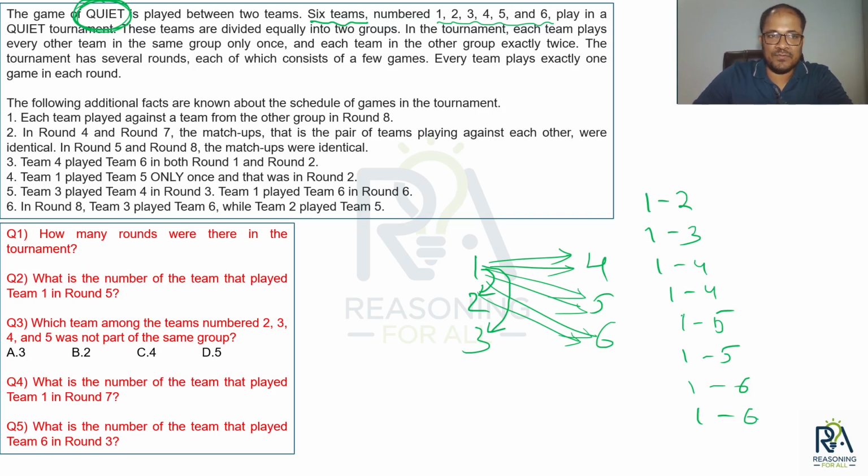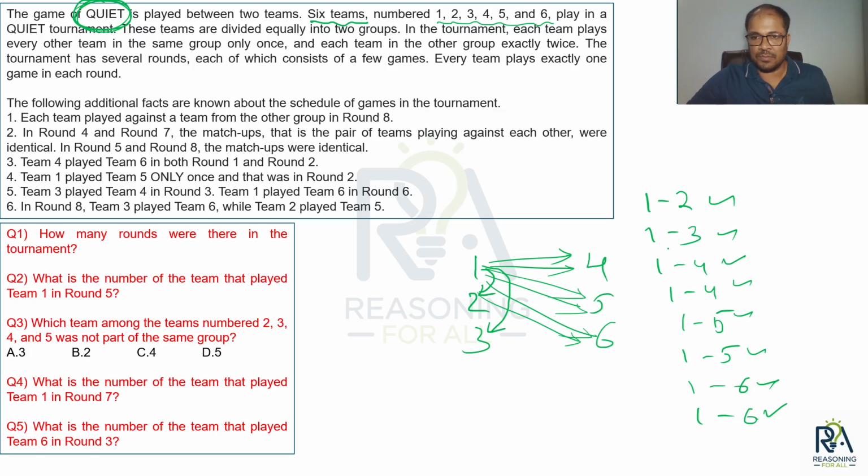So total, how many matches is team number 1 going to play? 1, 2, 3, 4, 5, 6, 7, 8 matches. Right? Team number 1 is going to play 8 matches. Can I say similarly, every team is going to play 8 matches? Now, can I say this format of the tournament is somewhat similar to round robin? Though it is not purely single round robin or double round robin, it's a mixture of single and double round robin, but it's a round robin, right?